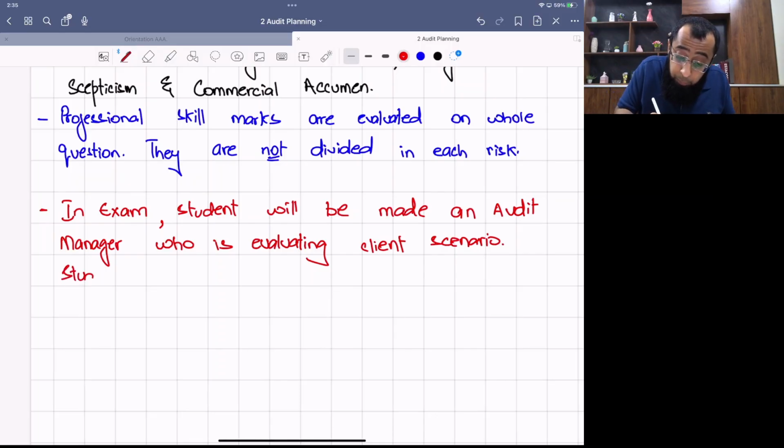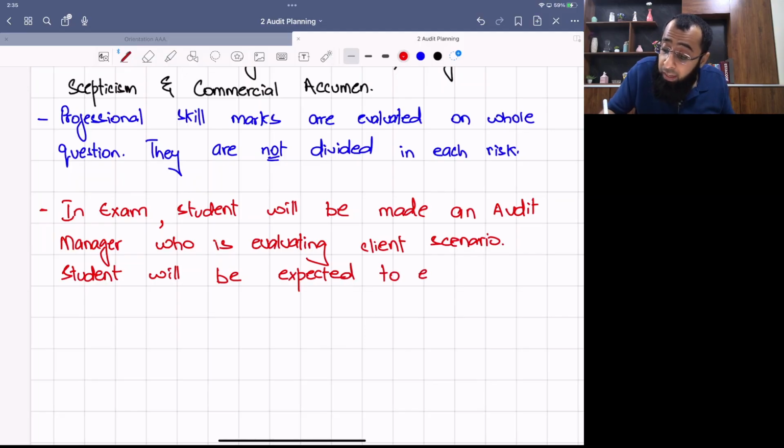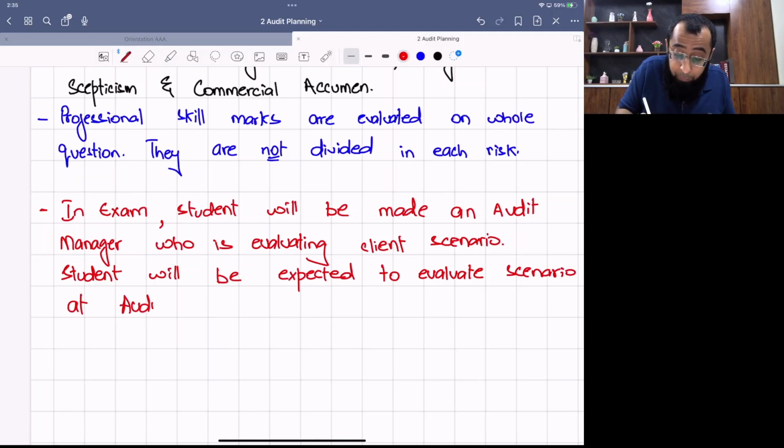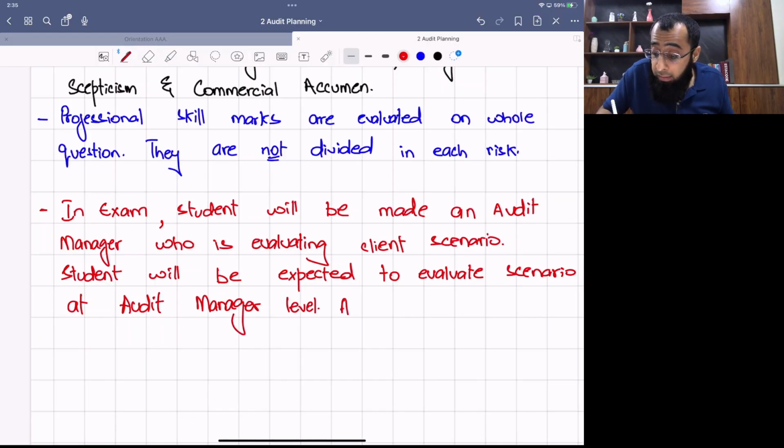Students will be expected to evaluate scenario at audit manager level. So very basic points will not be acceptable. You have to write like an audit manager who will have to evaluate the scenario at audit manager level. Answers need to be impressive.